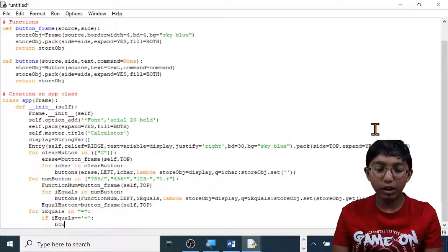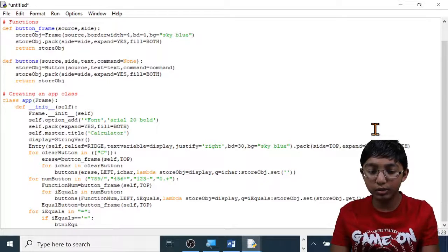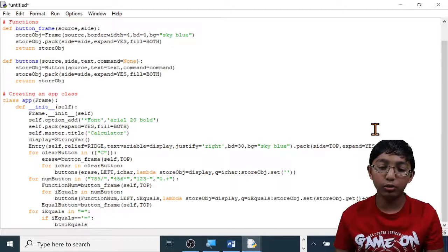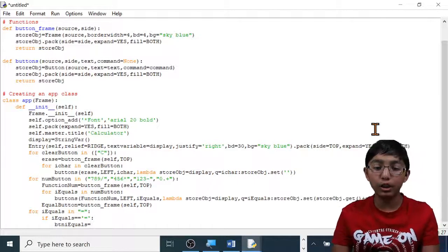btn I capital E equals. Make sure btn I equals is one word. btn stands for button, and I equals is for the function. Equals. So this is going to be a variable I'm going to create.